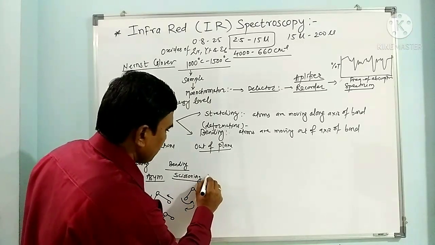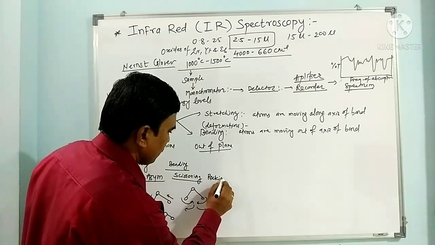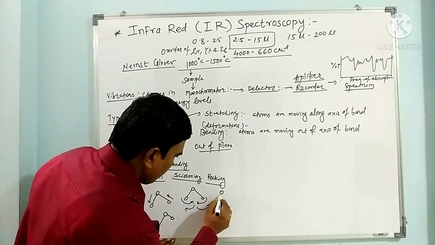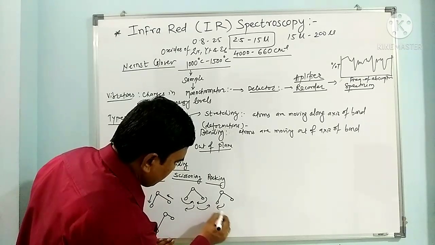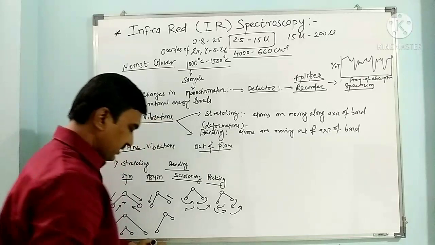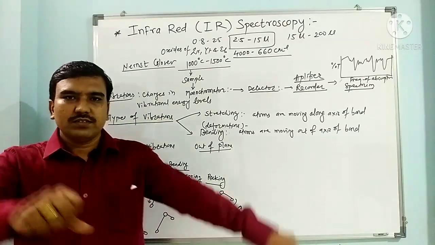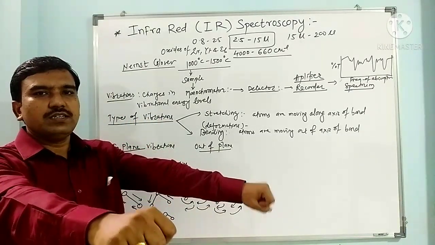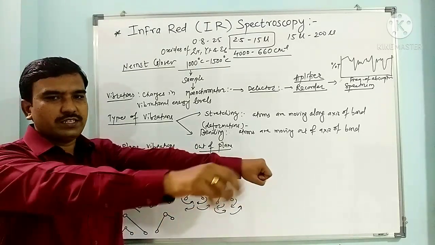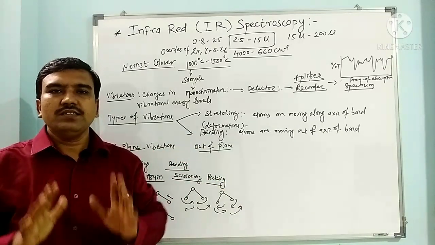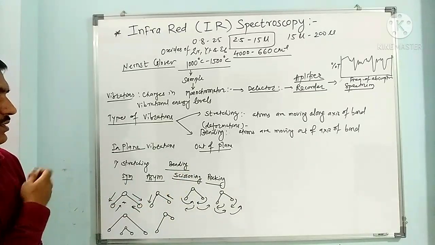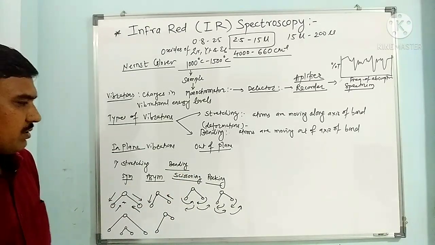And another is rocking. In rocking, both atoms move in the same direction. This goes to the left side, this also goes to the left side, or this goes to the right side, this goes to the right side, but this is in the plane. So if you see the molecule here, both go to the left side or both go to the right side, but in the plane. So in plane bending vibration takes place. This is called in plane bending vibration, which is rocking vibration.